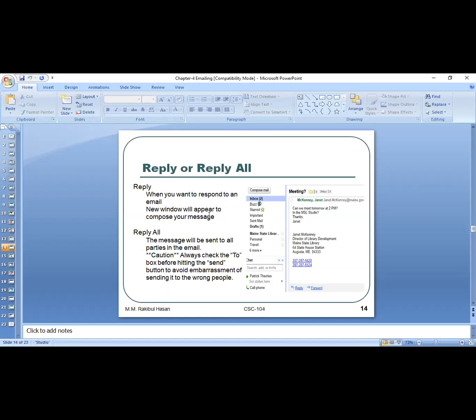Then reply and reply to all. If someone sends you an email, you can reply to that specific person, or you can reply to everyone who is in the email loop. You can send all of them your reply. Again, I'm sharing my browser with you so that you can get some idea.